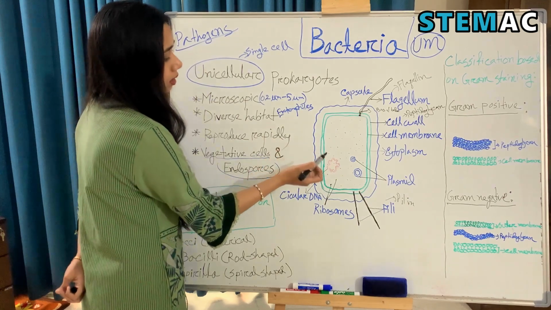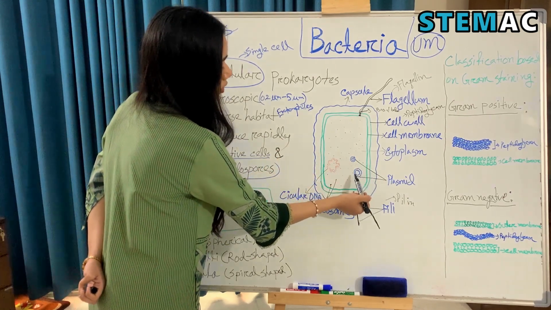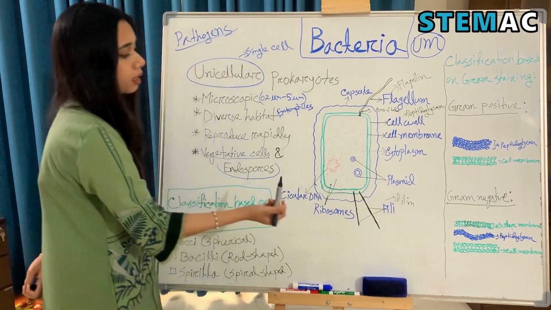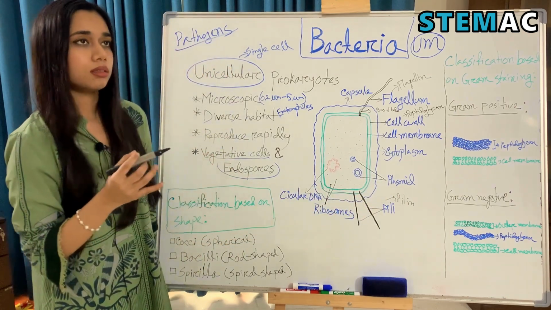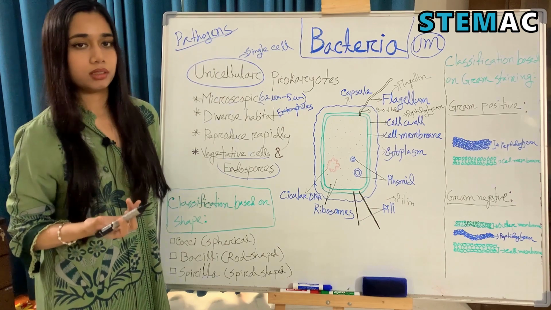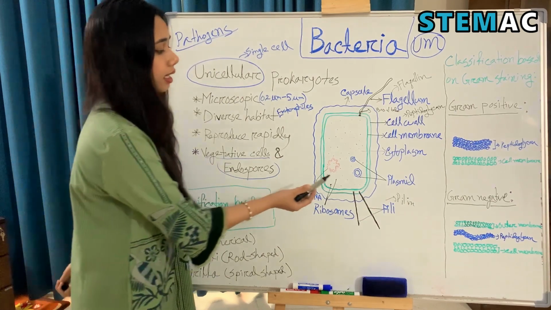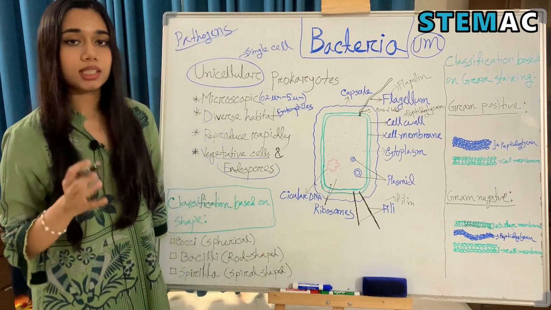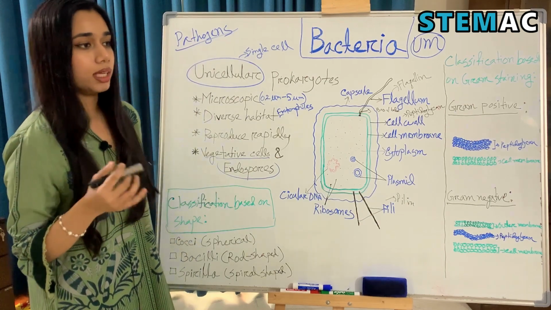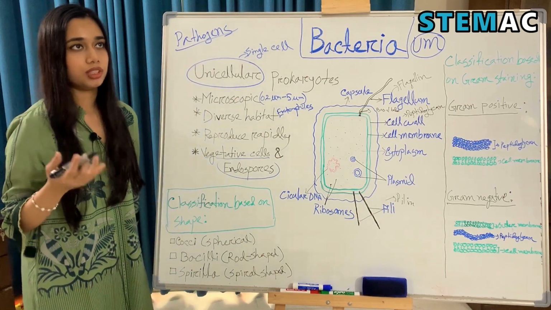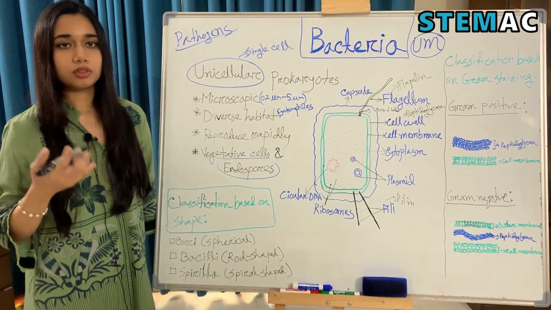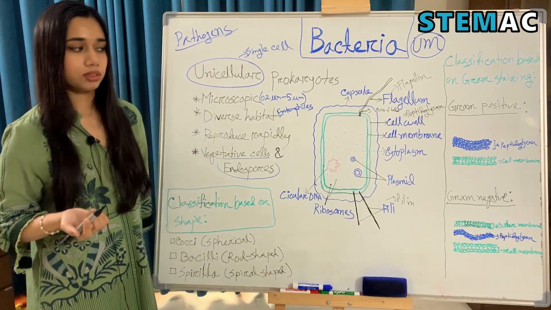Now we can also see some small circular structures called plasmids. These plasmids are like extra DNA to bacteria, and they are much smaller than the circular DNA, and they contain fewer genes. They can contain genes like genes for antibiotic resistance or genes encoding toxins or other virulence factors.